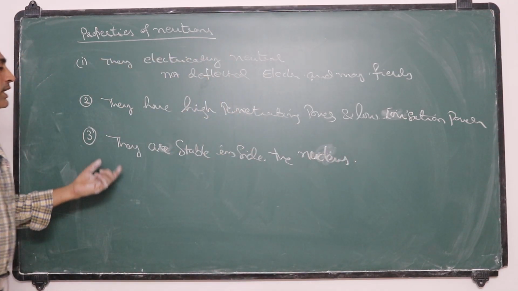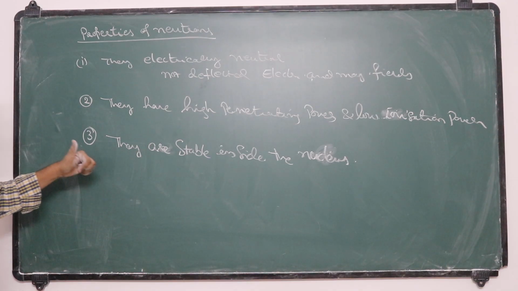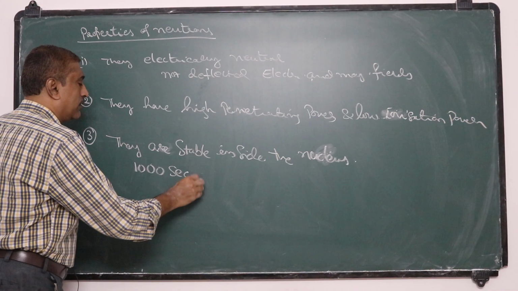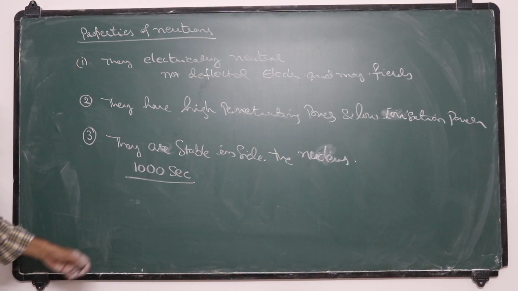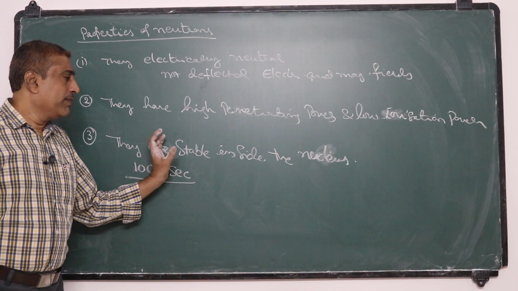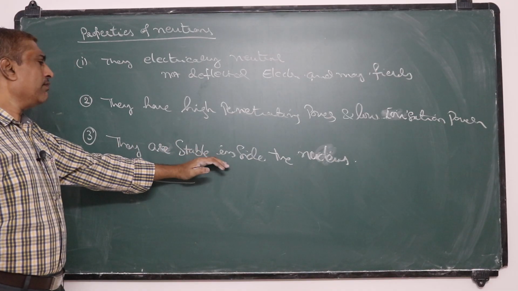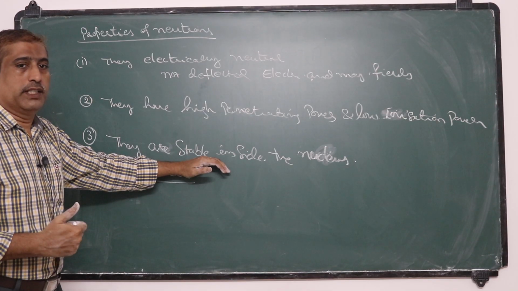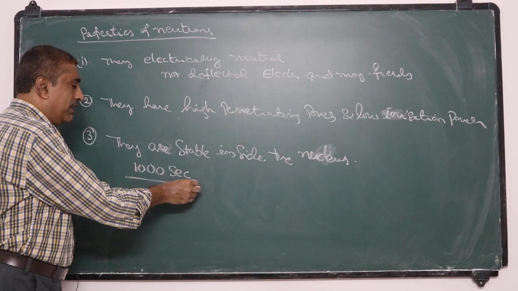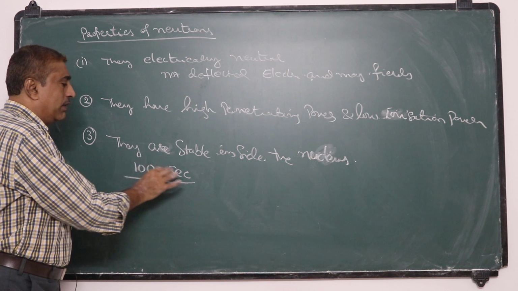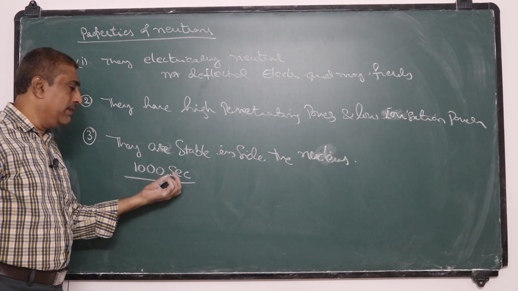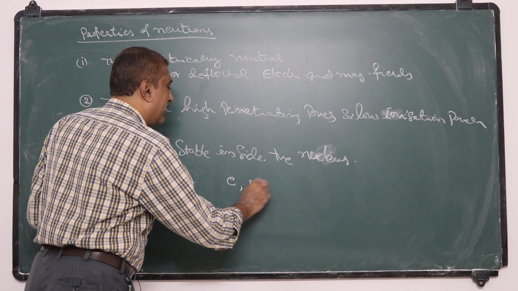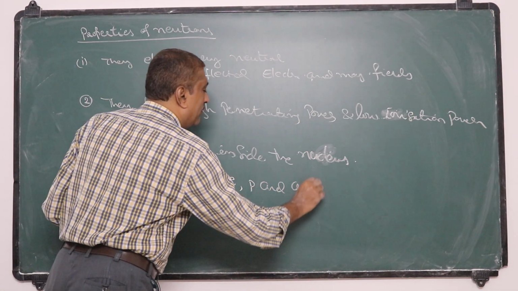But when they are out of the nucleus, their lifetime is 1000 seconds. That means they will live forever inside a nucleus, but once they are out of the nucleus, they are not stable and their lifetime is about 1000 seconds. After this time, they decay, disintegrate into an electron, proton and antineutrino.